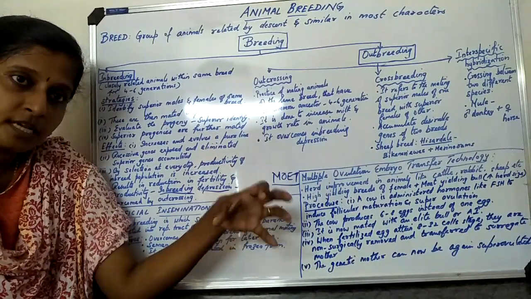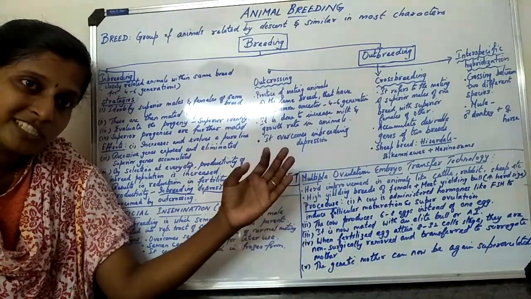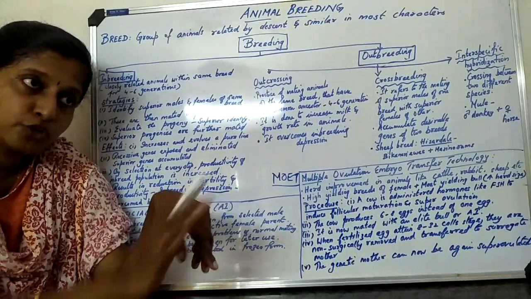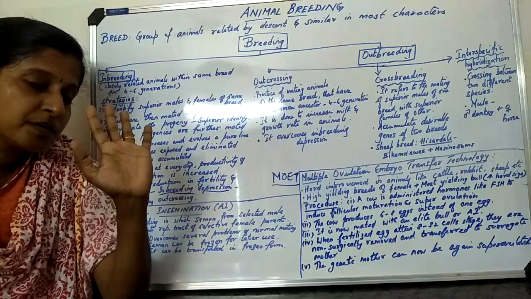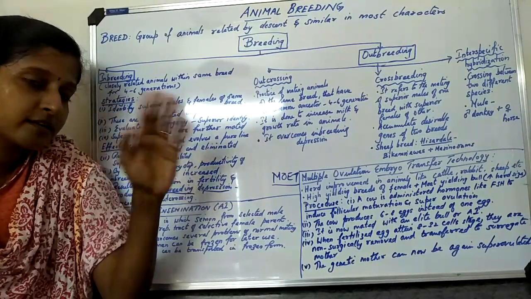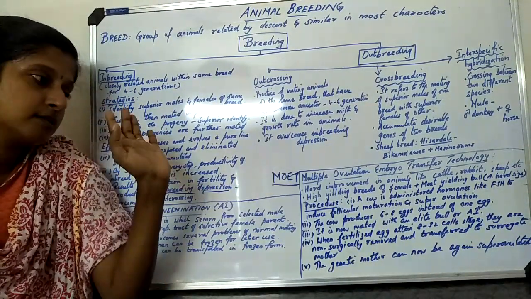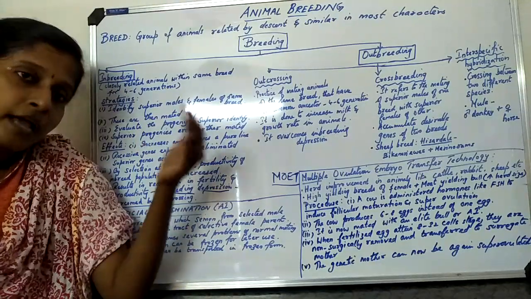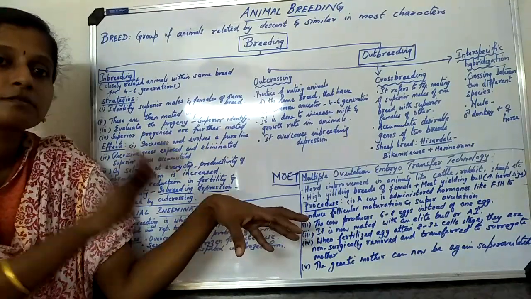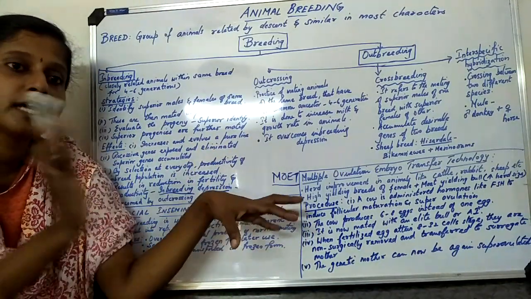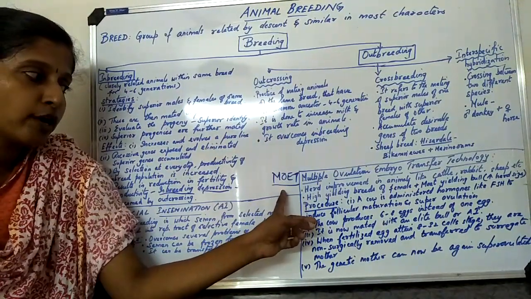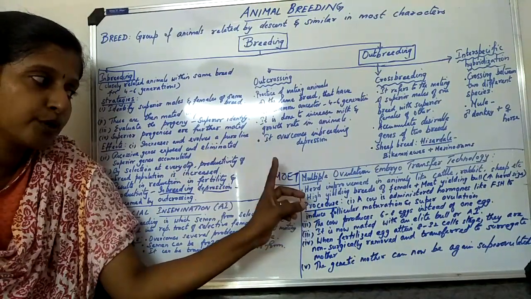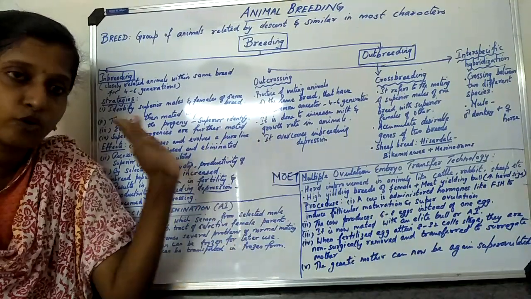When each egg acquires the 8 to 32 cell stage, I am taking it out and introducing it into surrogate mothers, okay. The mother will give rise to the baby, and the baby will have what? A good character, because it is from a good character, good variety, isn't it? And again this mother is given hormone for super ovulation, and the process is carried out again, okay. So that process we call it as what? MOET, multiple ovulation embryo transfer technology, very important question.